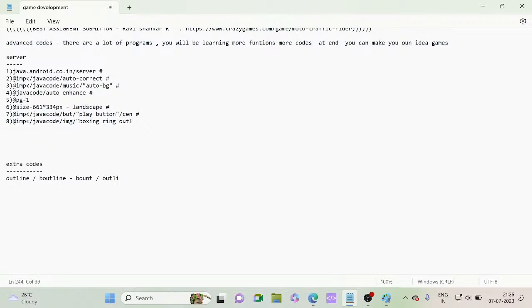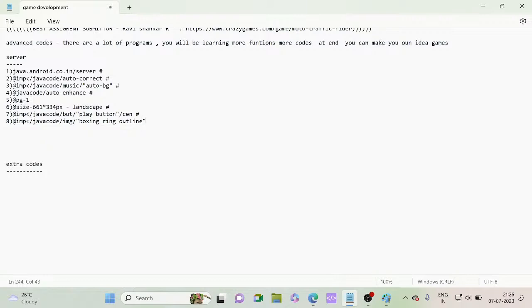You can type it in this way, here at location or box, that will be good. Otherwise you need to write a lot of code. So boxing ring outline. After we type this, we can upload it to Java CodeMaker 3.1 and